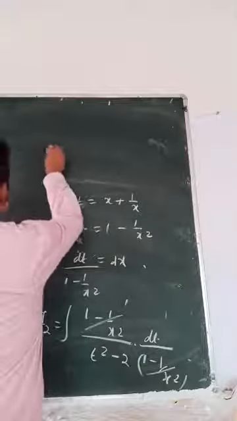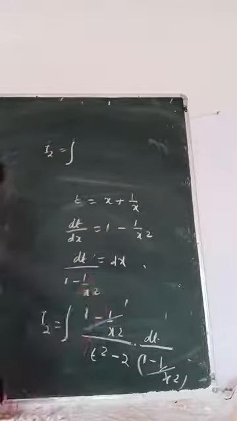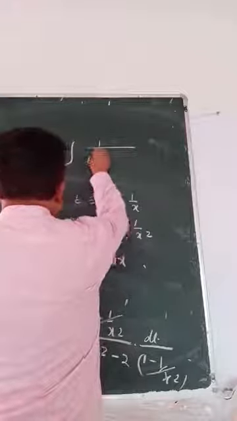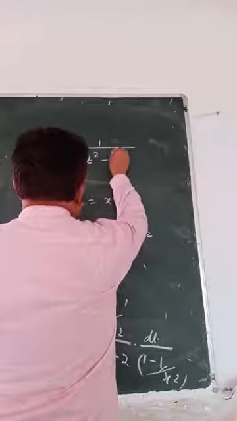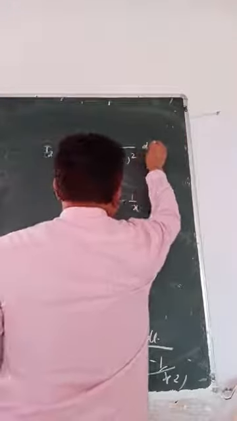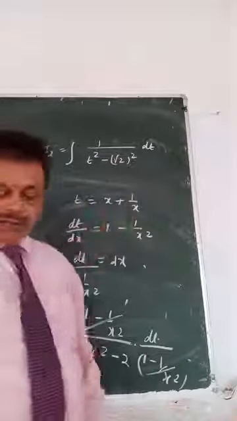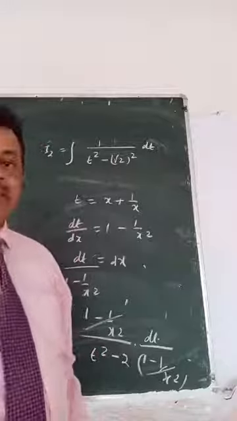So conclusion is I2 is the integral of 1 by (t square minus root 2 whole square) dt. You can write 2 as root 2 square, because this is referring to the 6th standard formula.